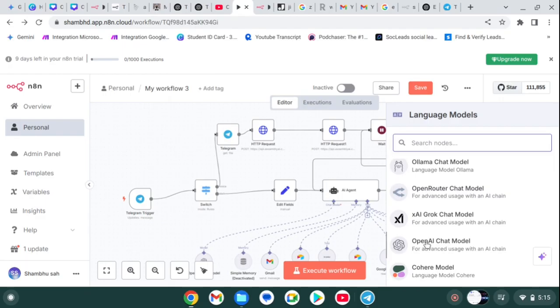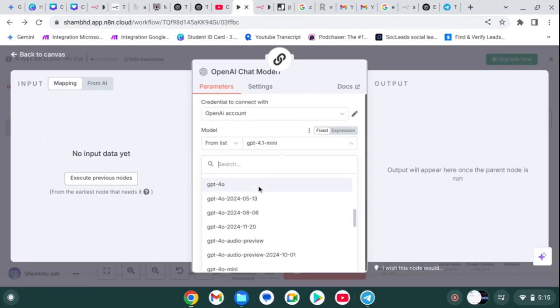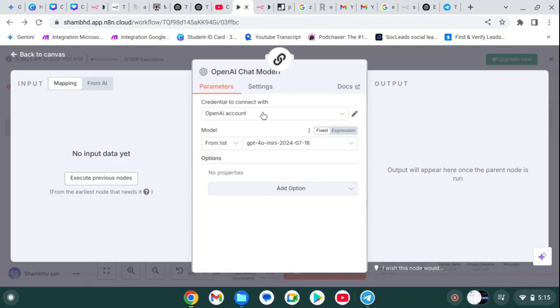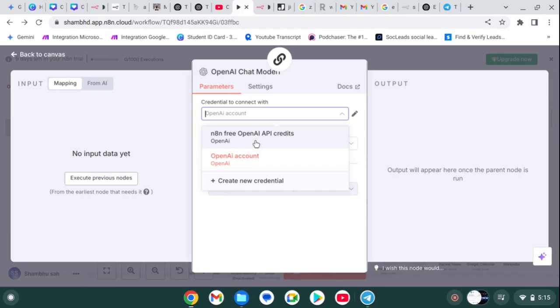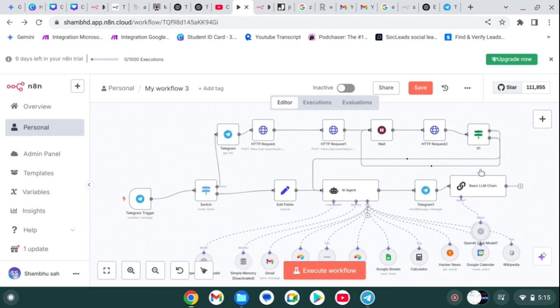I simply use OpenAI for this one, and I select GPT 4 mini for this one. I choose this account and simply close this. Now I simply need to write a prompt for this one.